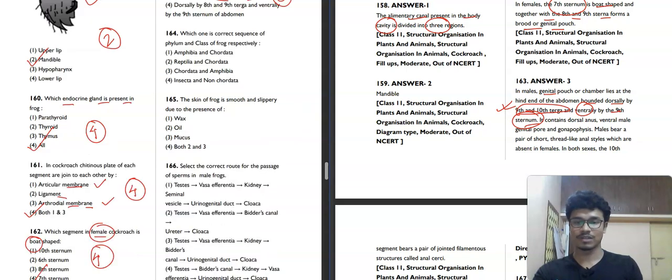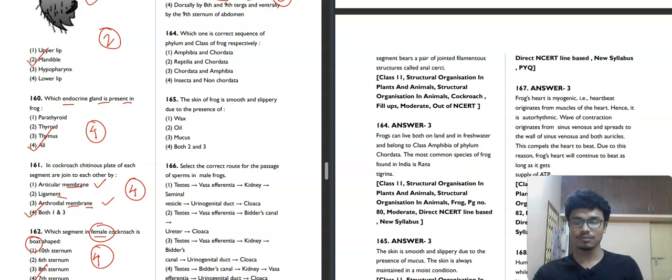Now moving towards the next question, question number 164. It is saying, which one is the correct sequence of phylum and class of frog respectively? The first option is given: amphibia chordata, reptilia chordata, chordata and amphibia, insecta non-chordata. So when you just read the question, you will think that phylum means what is written in the animal kingdom, phylum, amphibia, something like this. So you will just take the first answer and go.